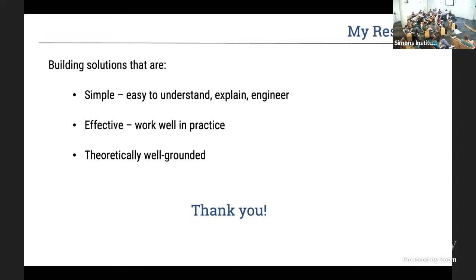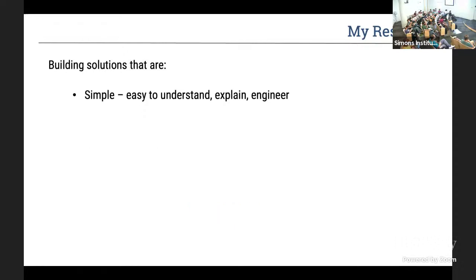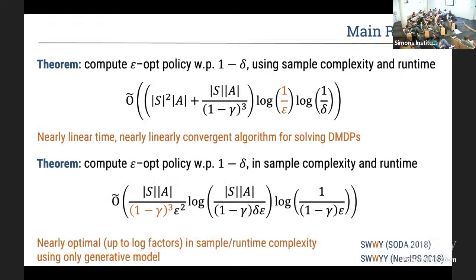Could you maybe tell us a little bit about where the logarithmic dependence on epsilon arrives in the positive result with the generative model?